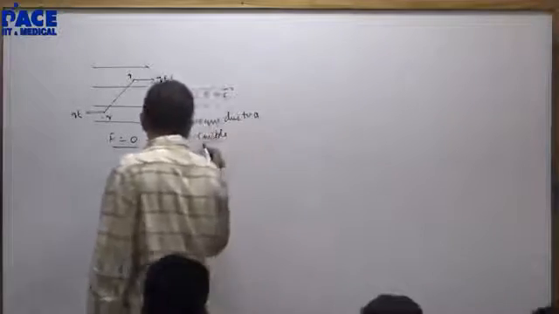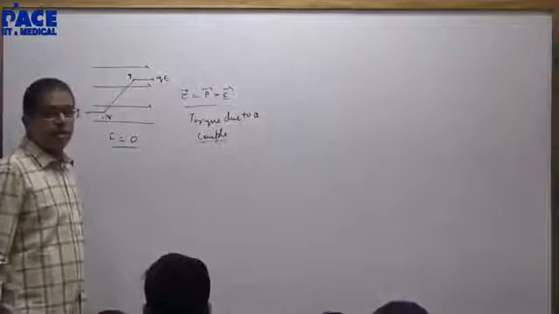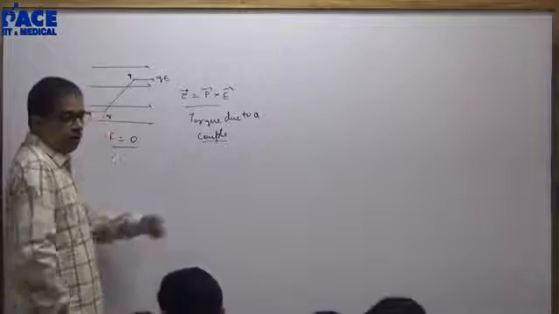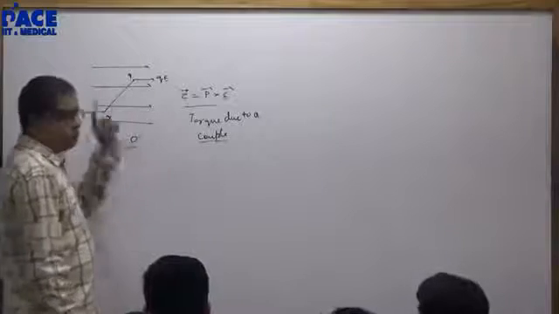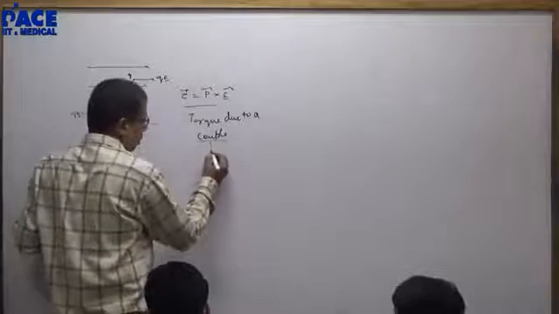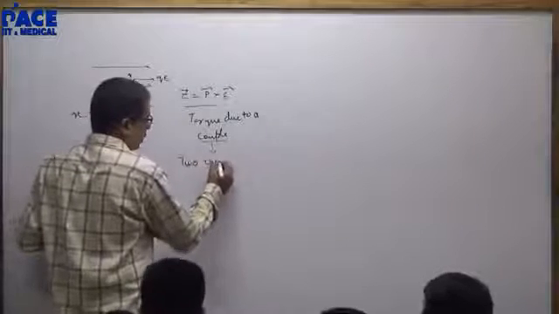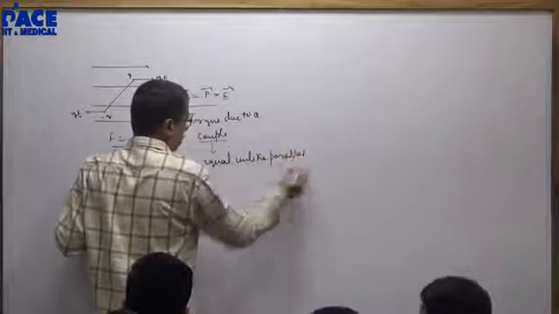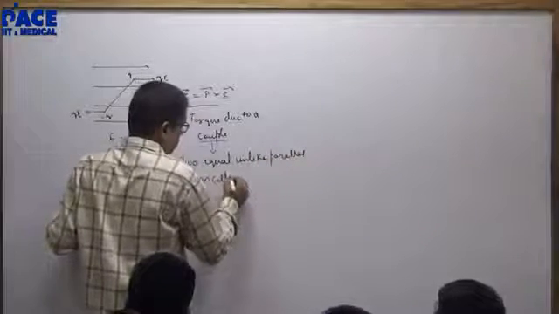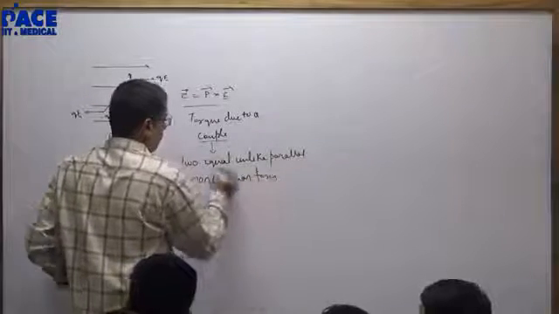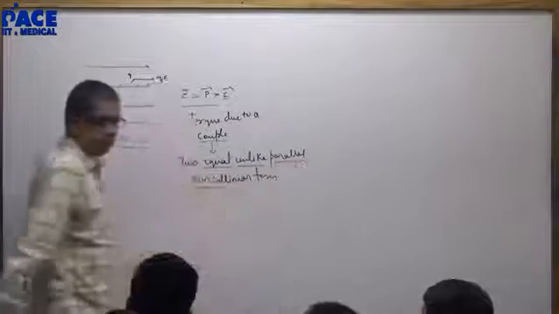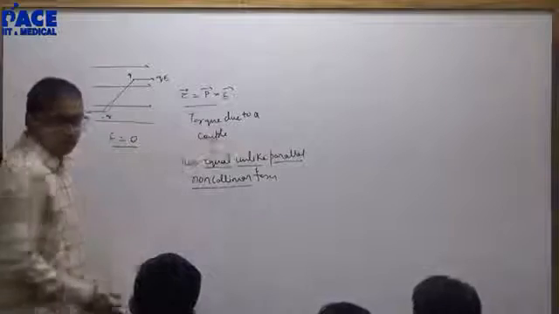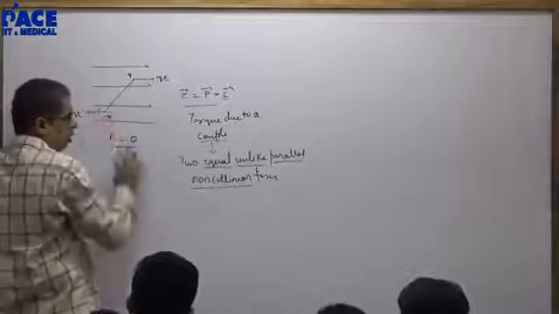The significance of a couple is that if you take the torque about any axis, it will be the same. A couple is two equal, unlike, parallel, non-collinear forces. Every word is important. Two equal, unlike, meaning they are in opposite directions, they are parallel, non-collinear.